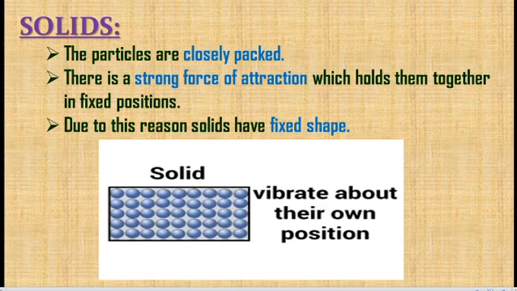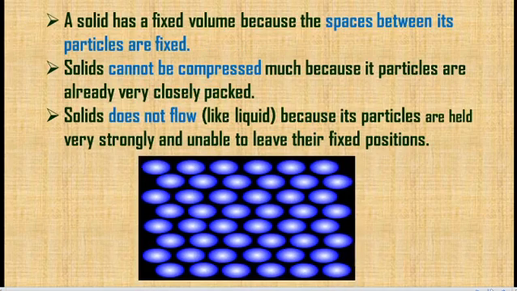Due to this reason, solids have a fixed shape. In this image you can see the particles just vibrating in their fixed places. They are not moving here and there. And next, a solid has a fixed volume because the spaces between its particles are fixed. Volume means the amount of space that a particular object occupies. The space between the particles is also fixed, so everything is fixed, and the volume is also fixed in a solid.